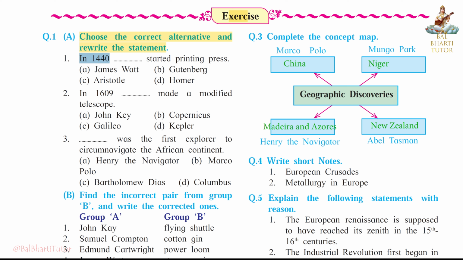First, in 1440, B. Gutenberg started the printing press. Second, in 1609, C. Galileo made a modified telescope. Third, C. Bartholomew Diaz was the first explorer to circumnavigate the African continent.